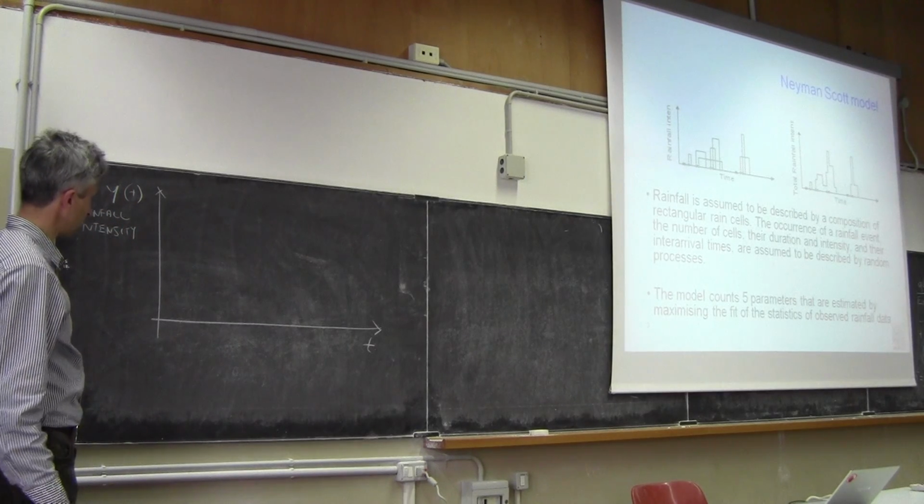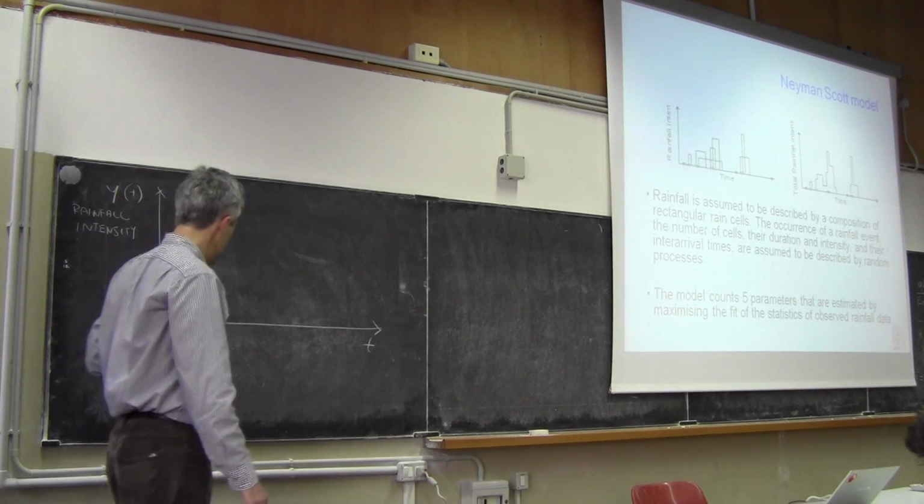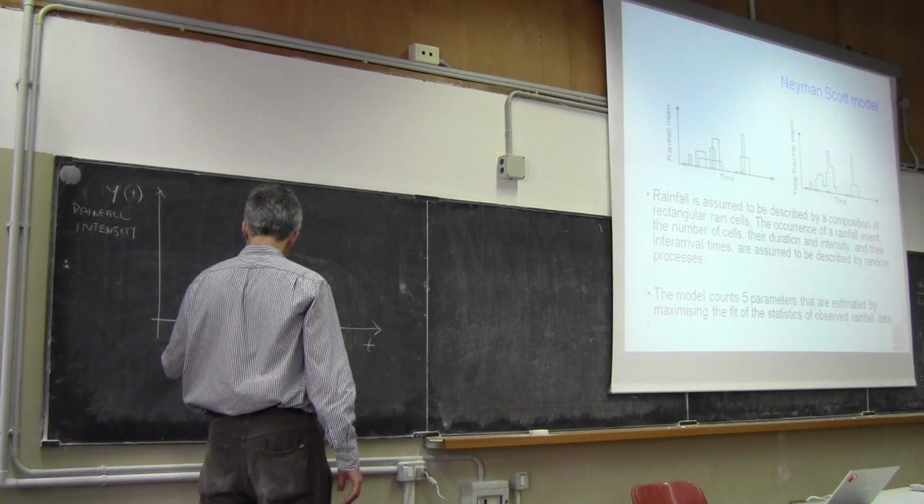Now, first of all, as I said, we have to determine the occurrences of the events by chance.